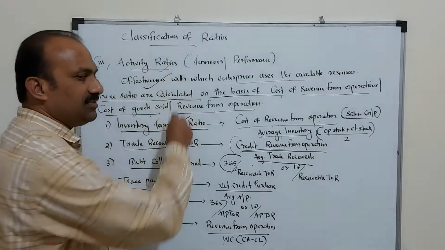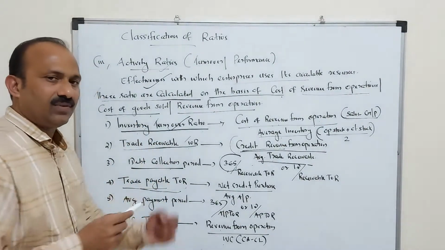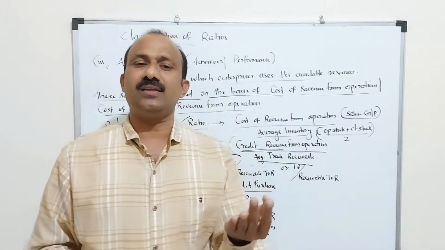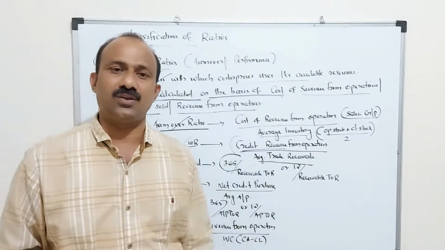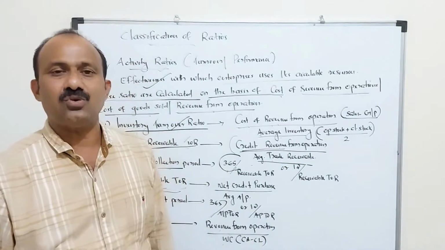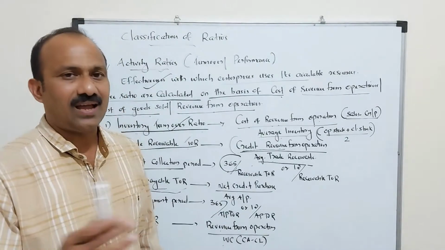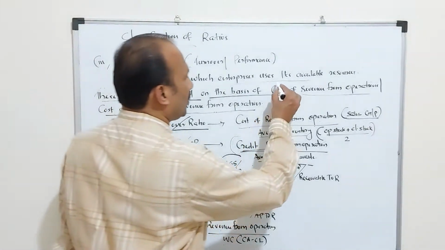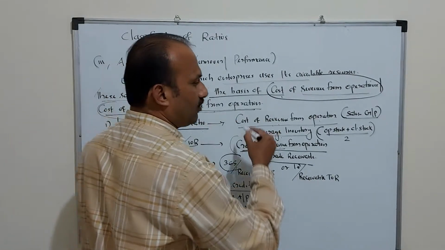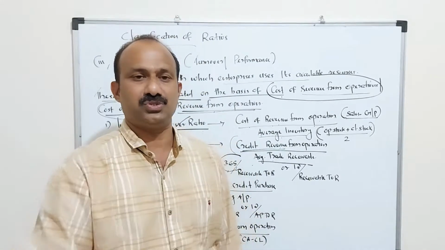Under this heading, activity ratios, turnover ratios, or efficiency ratios, there are 4 ratios: inventory, receivable, payable, and working capital turnover ratio. All these ratios are known as turnover ratios. Most of these ratio calculations are based on sales, the cost of sales, or the cost of goods sold. So the calculation will be mostly based on which one? Cost of revenue from operations, cost of goods sold, or revenue from operations. These three will be the base for the calculation of all these ratios.